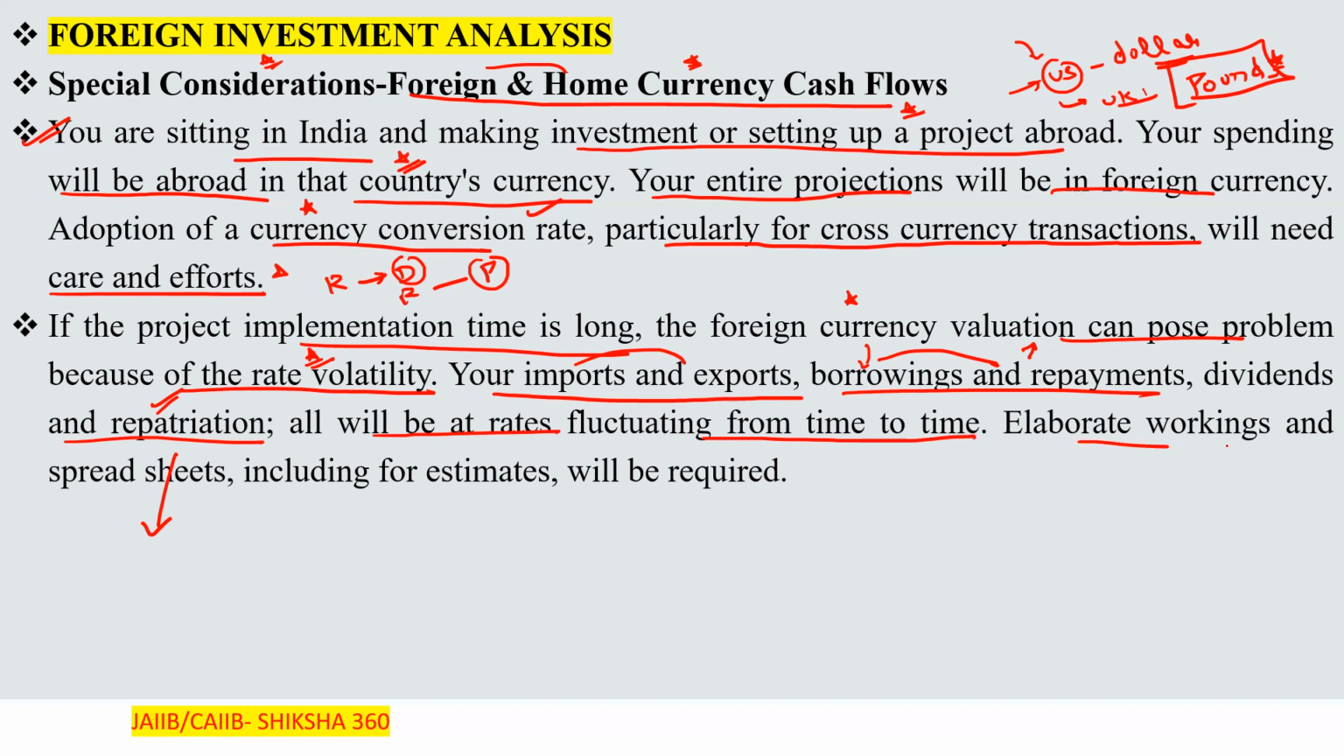Further, elaborate workings and spreadsheets, including for estimates, will be required here. Clear? You have to remember the main thing here, that is the currency conversion rate. We cannot control that, but we have to keep a check over it. Clear? How much the rate is fluctuating presently. Now move to the next one.